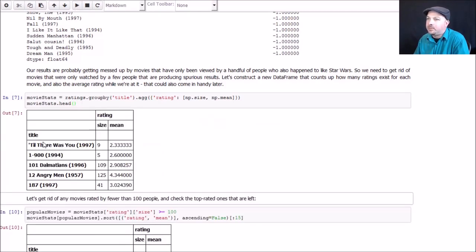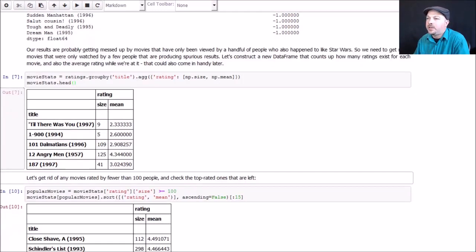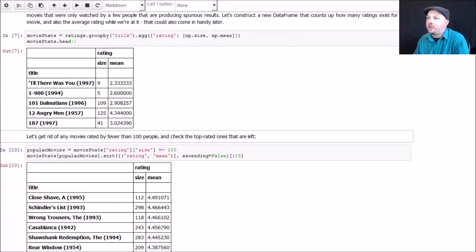So this is telling us, for example, for the movie 101 Dalmatians, 109 people rated that movie, and their average rating was 2.9 stars. So not that great of a score, really. If we just eyeball this data, we can say, okay, well, movies that I consider obscure, like 187, had 41 ratings, but 101 Dalmatians, I've heard of that. 12 Angry Men, I've heard of that. Seems like there's sort of a natural cutoff value at around 100 ratings where maybe that's the magic value where things start to make sense. So let's go ahead and get rid of movies rated by fewer than 100 people.